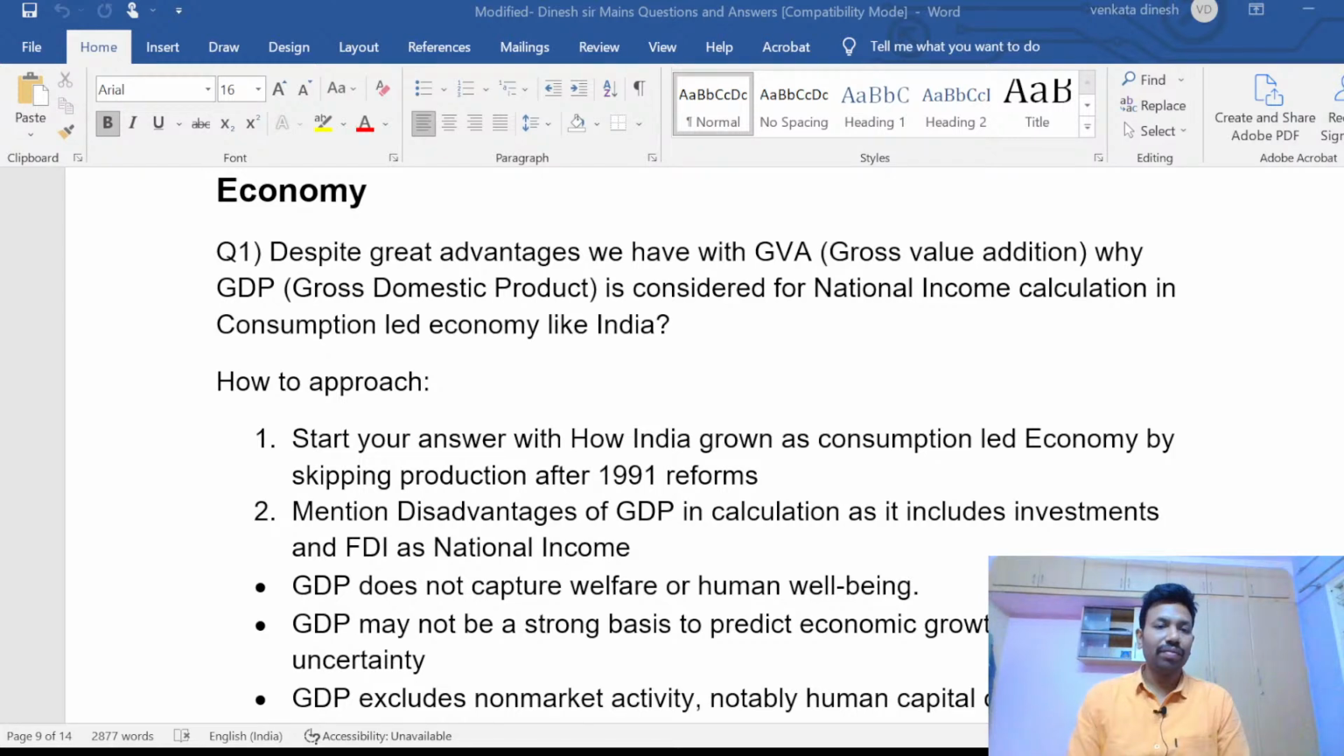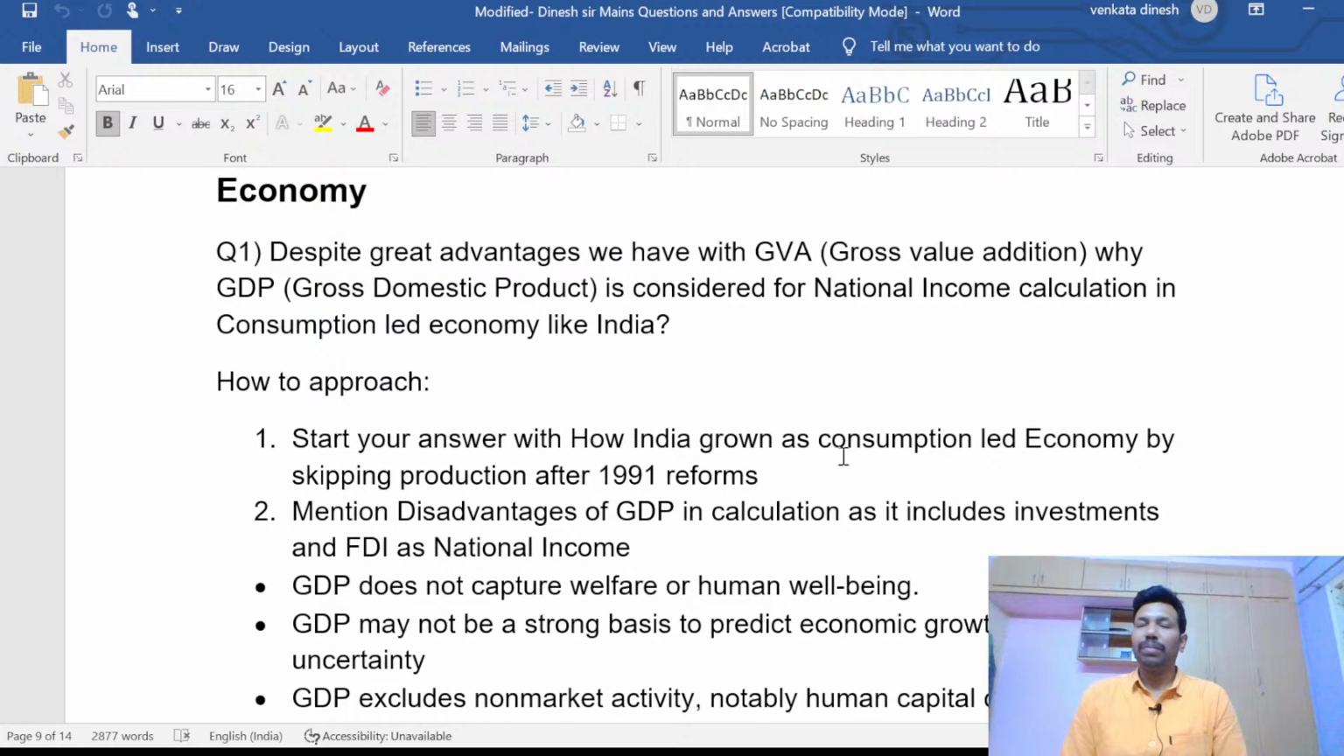So the first question is: despite the great advantages we have with the GVA, gross value addition, why is GDP, gross domestic product, considered for national income calculation in a consumption led economy like India? You might have a doubt. This question has been happening for days together, years together. The same question keeps getting repeated from GDP.